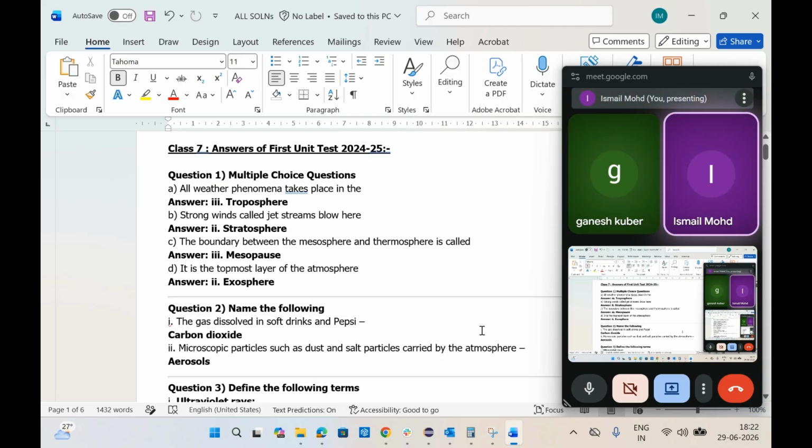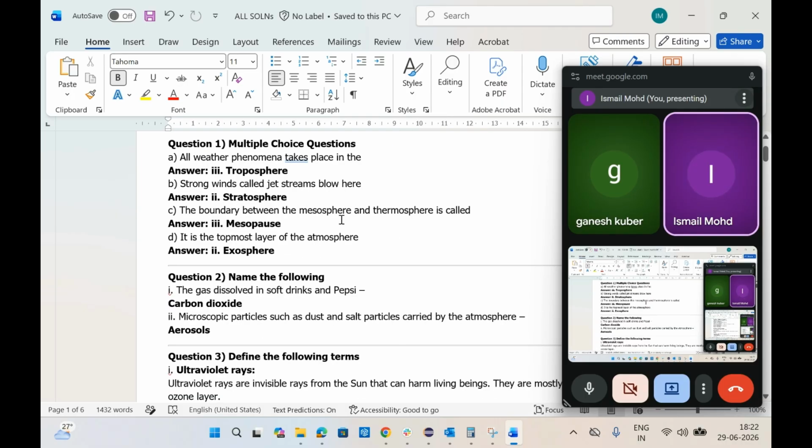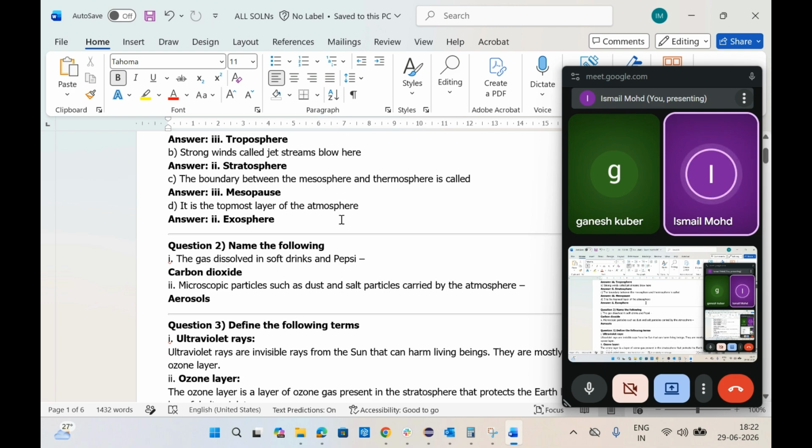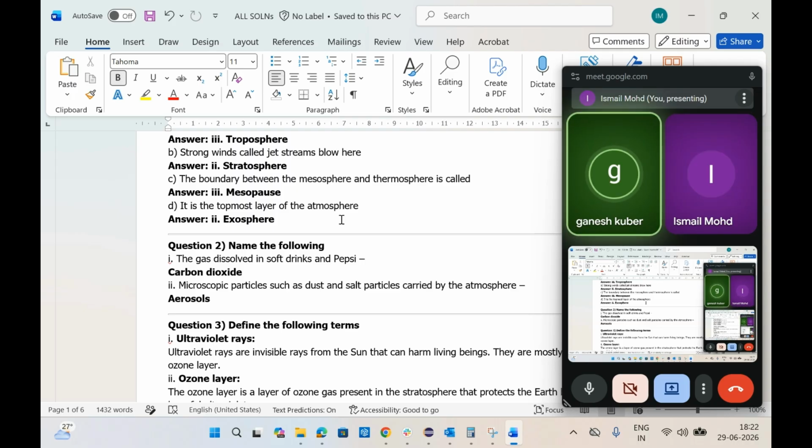Okay. So this is the first question. All weather phenomena take place in the troposphere. That is the first answer. Strong winds called jet streams blow here. It blows in the stratosphere. The boundary between the mesosphere and thermosphere is called the mesopause. Okay? In our book, it is stated differently. What is stated?